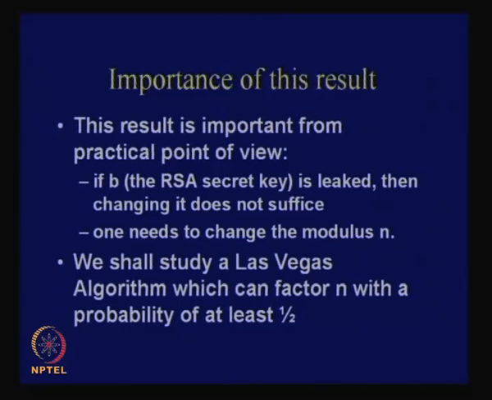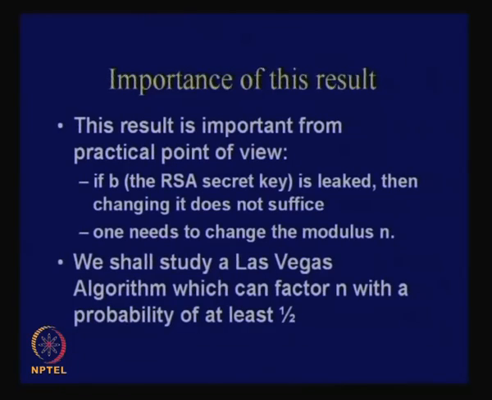That means that if b is leaked and I still want to use RSA for further communication, it will not suffice to change the value of b only. You have to change the modulus also, because the modulus is factored, and there is no security in RSA if you know the factors p and q.